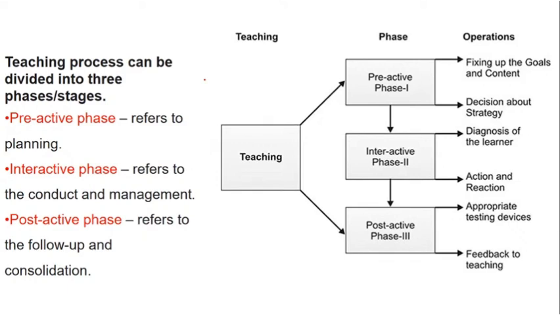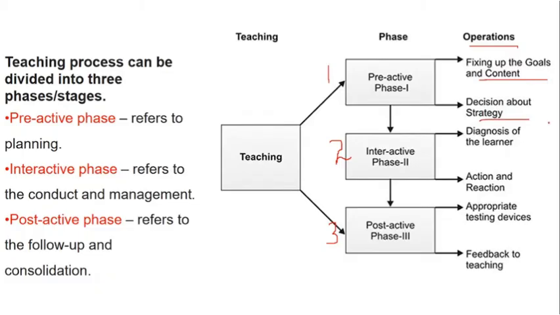So this particular segment of questions are seen now, they are a little bit active. So I thought we will go ahead with this also. So basically there are 3 phases, that is the pre-active phase, the first phase, the interactive phase, that is the second phase, and the post-active phase, that is the third phase. So when we talk about the pre-active phase, how it operates, it helps to fix up the goals, that is the objective of your lessons and the content, and decision and the strategy taken in order to teach.